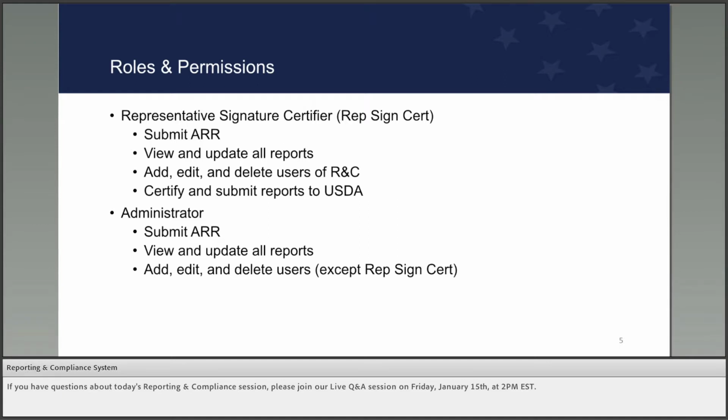Every awardee must designate one employee as the RepSign Cert on their Authorized Representative Request, or ARR form, and ARR resolution. This user role can submit the ARR on behalf of the entity, view and update all reports in the system, add, edit, and remove users who will work in RNC, and certify and submit reports to USDA.